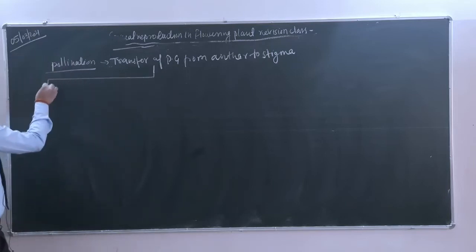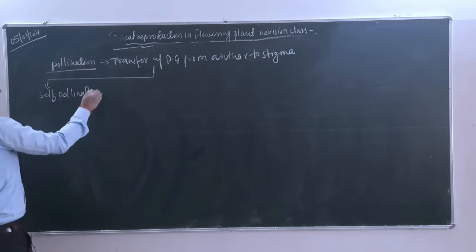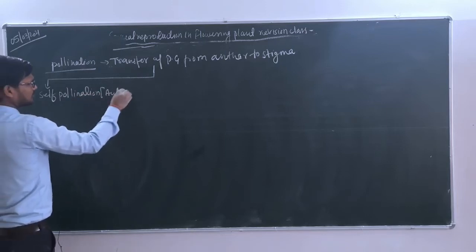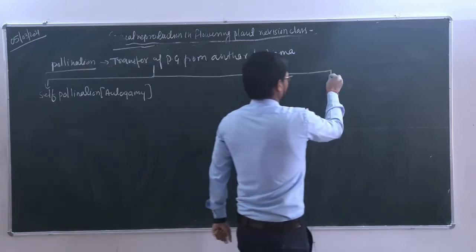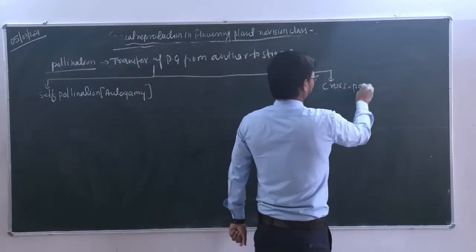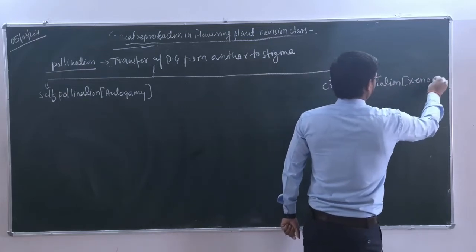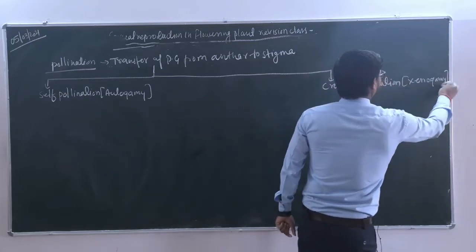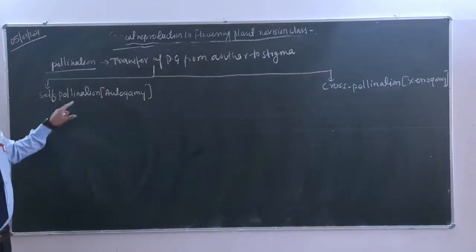Okay, so there are two categories of pollination. The first one is known as what? Self pollination. आप पढ़ते आ रहे हैं इसको, that is also known as what? Autogamy. Okay, the next one is what? Cross pollination, and this one is also known as xenogamy, and sometimes we can also term it what? Allogamy.